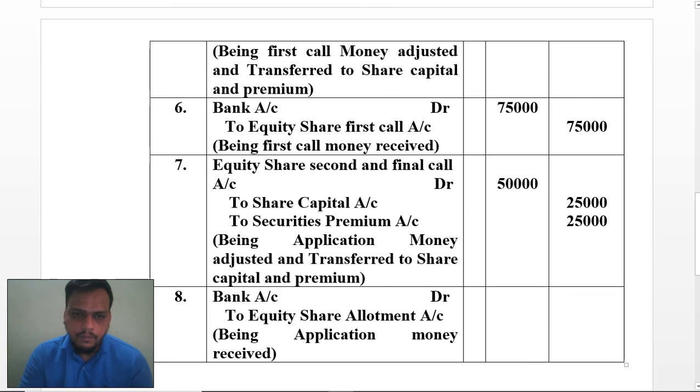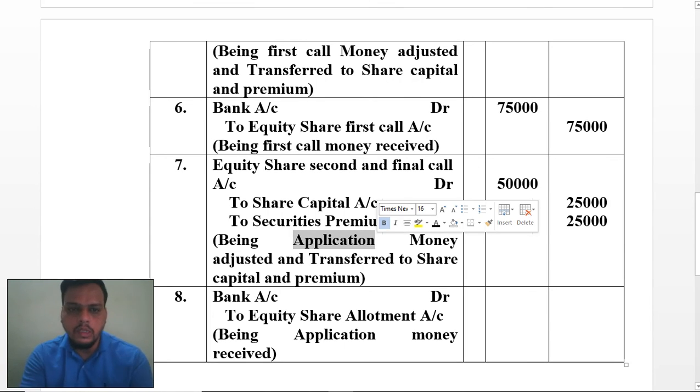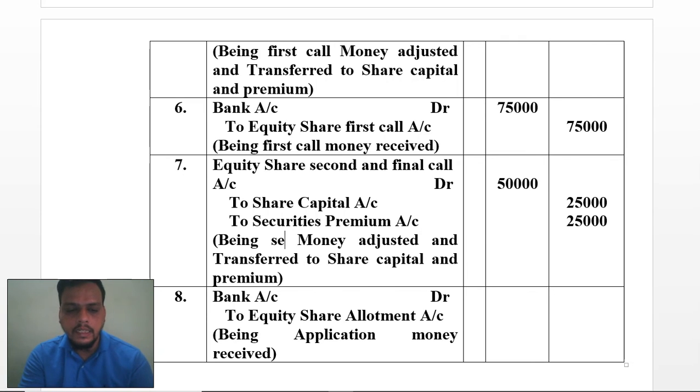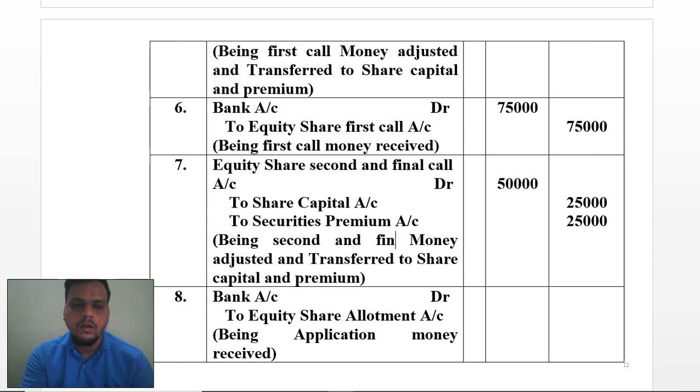Now you have to write narration. In that narration you have to make sure that the equity share capital for second and final call money should be adjusted and transferred to share capital and premium.